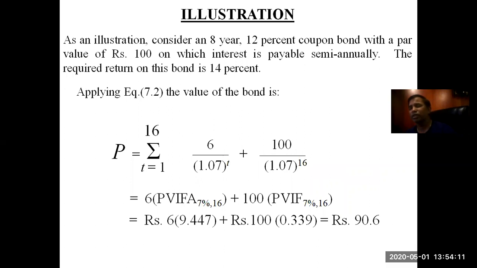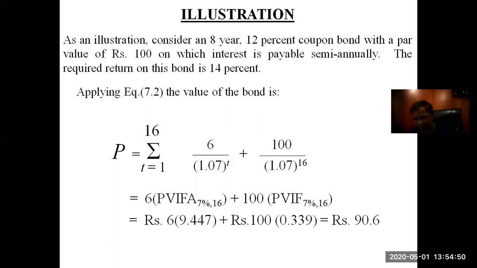Illustration. Let us try to understand the semi-annual coupon sum. Consider an 8-year 12% bond with a par value of 100, on which interest is payable semi-annually. The required return on this bond is 14%. So the coupon rate of interest is 12%. The par value is 100 rupees, that means it will mature at 100 rupees. Semi-annually, 12% is being paid, and it is for 8 years.